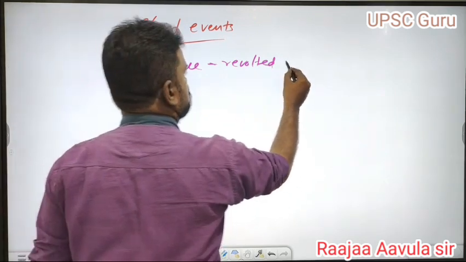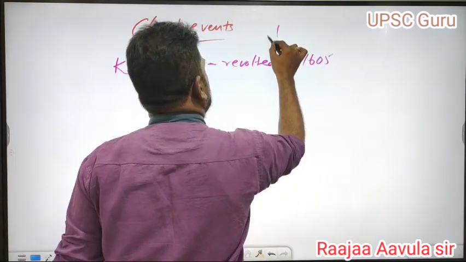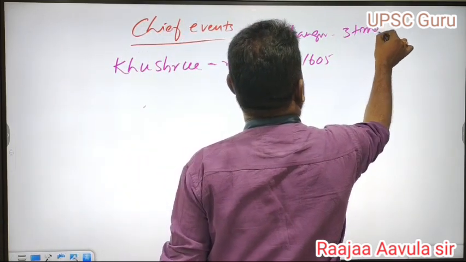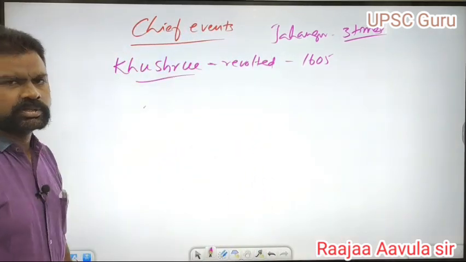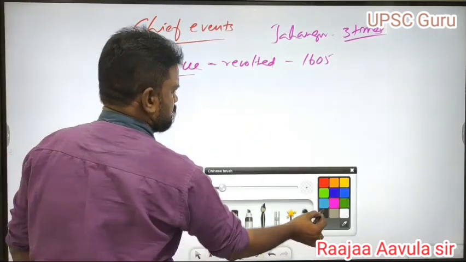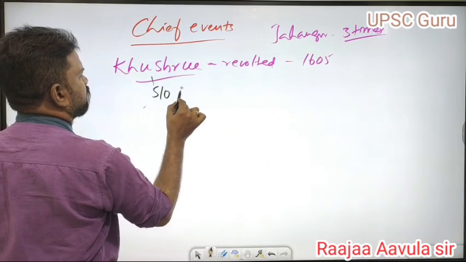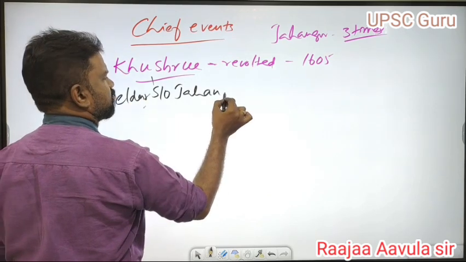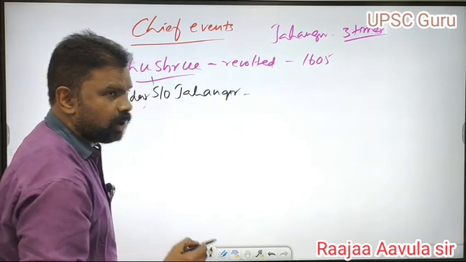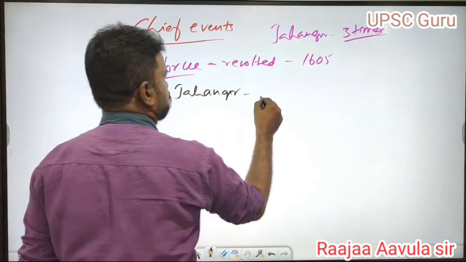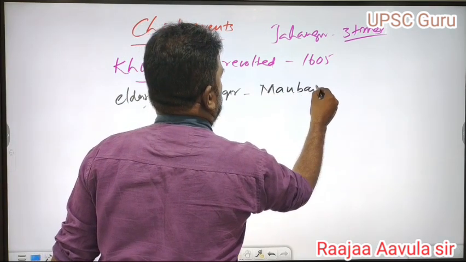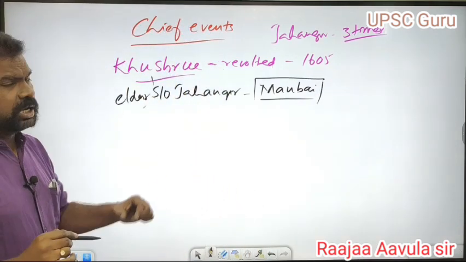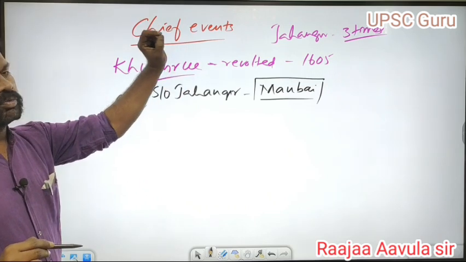Even at the time of his coming to the throne, in 1605, Jahangir himself had also revolted against his father three times. And Khusru revolted against his father. Khusru was the eldest son of Jahangir, born to Manbai. Manbai committed suicide because of the criminal torture by Jahangir at the time of drinking.